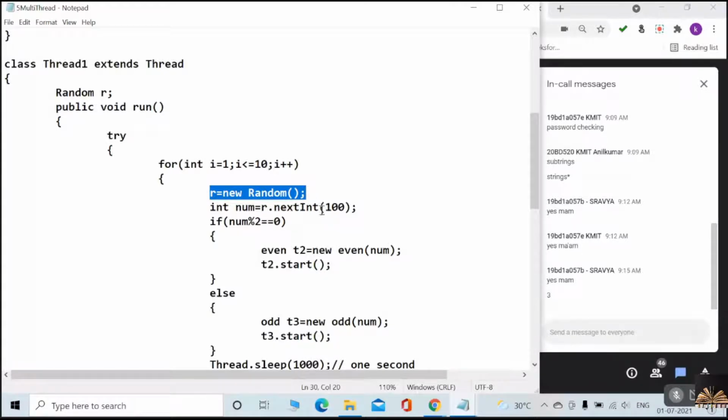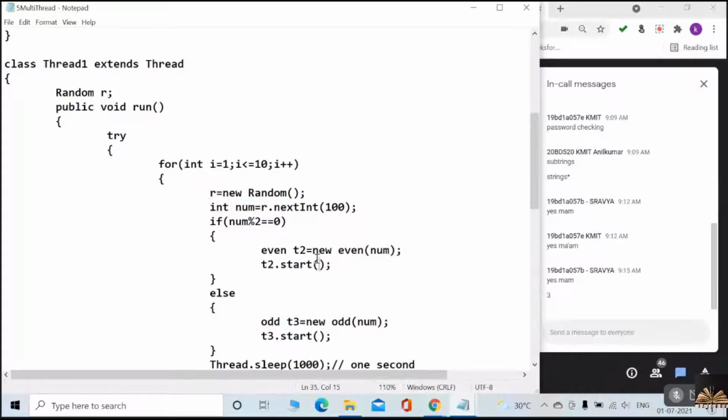Now, which method will give you a random number within a range? Here I need a range of random integers from 0 to 100. So I am giving 100 as a parameter to the nextInt method, which can generate random integers within the range of 0 to 100. r.nextInt(100). Whichever random number it generates will be stored in num.